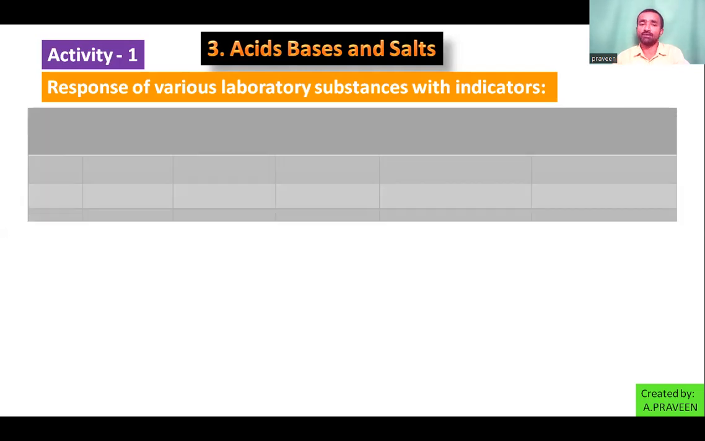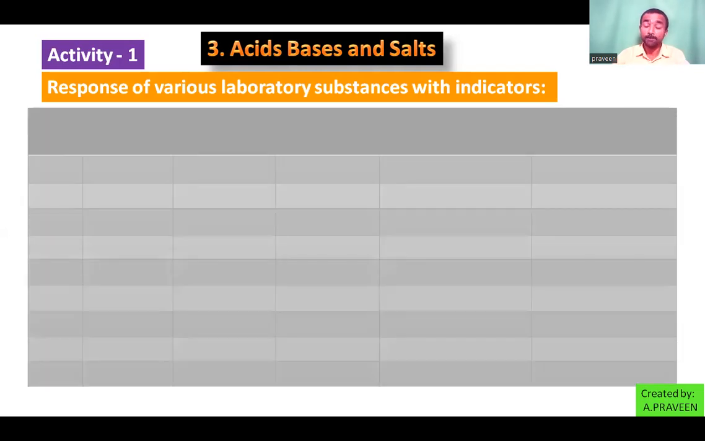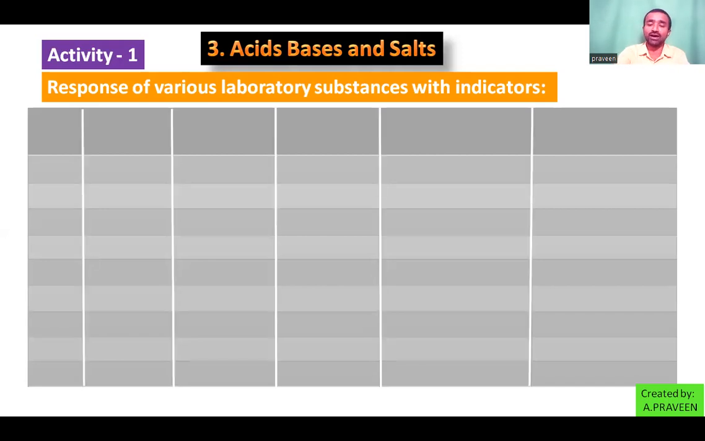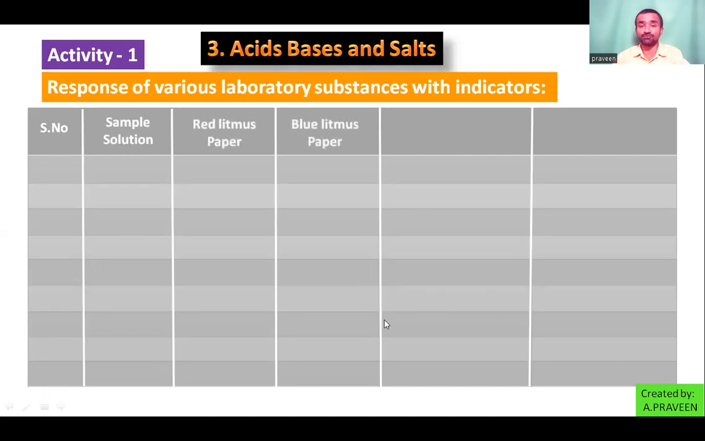So here we are making a table. In the table, now we are writing the columns as follows. The first one is serial number. Then the next one is sample solution, what you are collecting from the laboratory. So the laboratory substance is given here as sample. Then using the red litmus paper, blue litmus paper, then phenolphthalein indicator and methyl orange indicator.